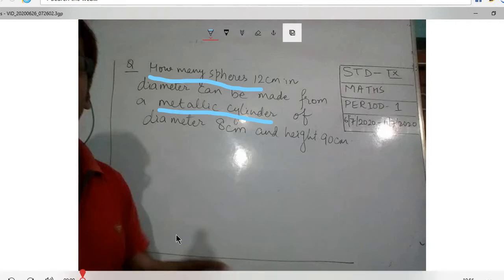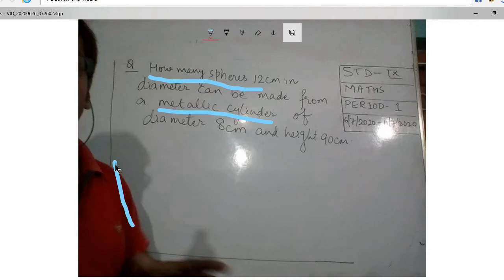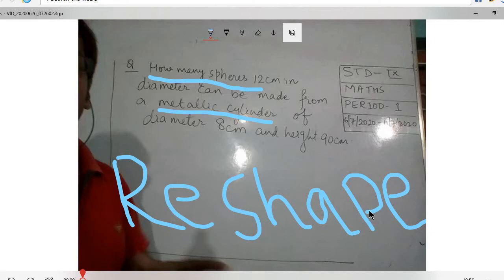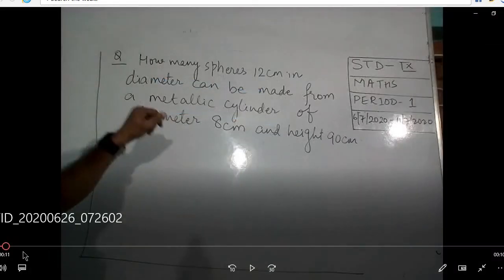One thing to understand here: in the case of recasting, when we are discussing reshaping, what does not change? Only one thing does not change, and that is the volume of the object. So always remember, in the case of reshaping, volume does not change. So without changing the volume, we'll solve this. In this question we have done the same thing.